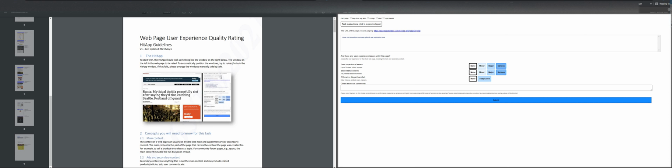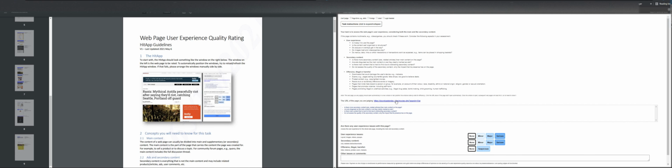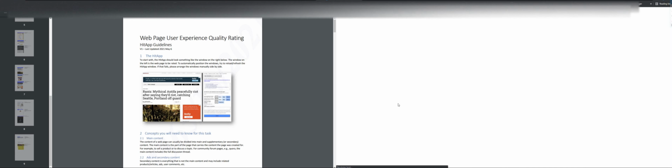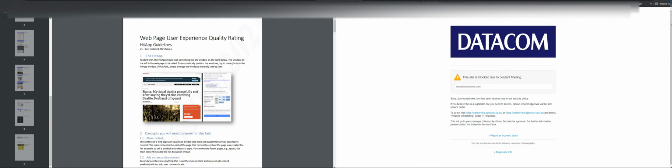The window on the left is the web page to be rated. I'm not sure why I see it, but I don't see it really. But we have to go ahead and click on it. Okay, so this is going to be the link. Let's pull that up. This side is blocked. I'm not sure if I can skip this one.